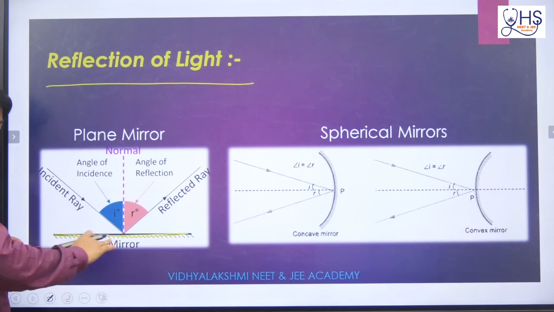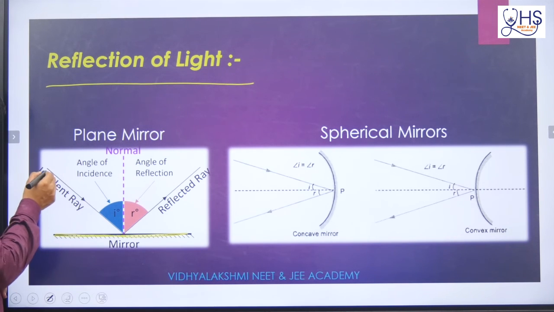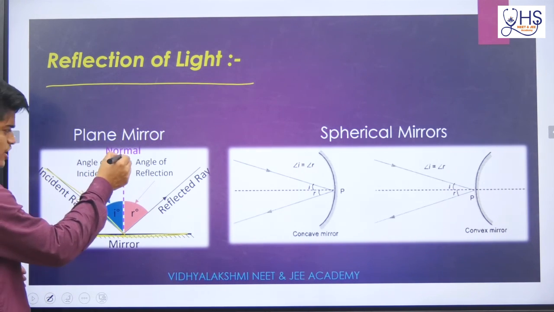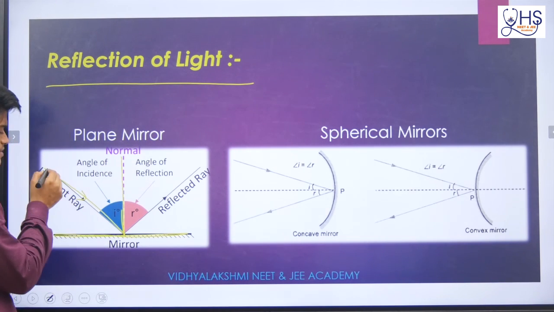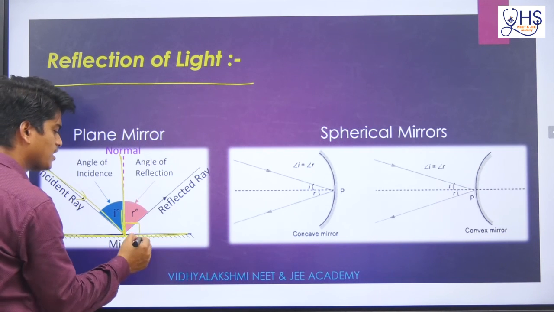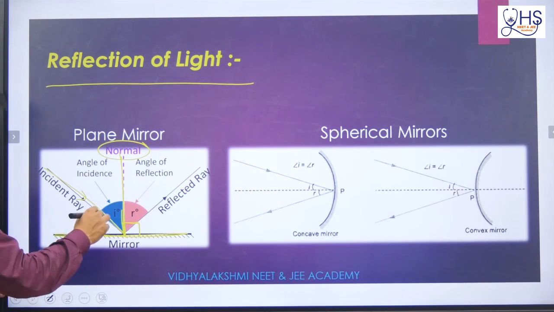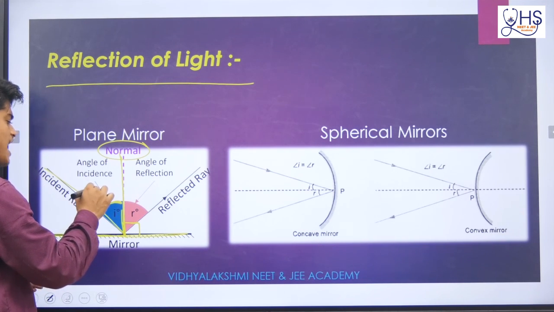Now here a reflecting surface, a plane surface, is taken, and here an incident ray is there. So this is your incident ray. Incident ray is coming, and here this is your perpendicular to the surface. This perpendicular to the surface is 90 degrees. This is called the normal to the reflecting surface. And here the angle from the normal to the incident ray is i.